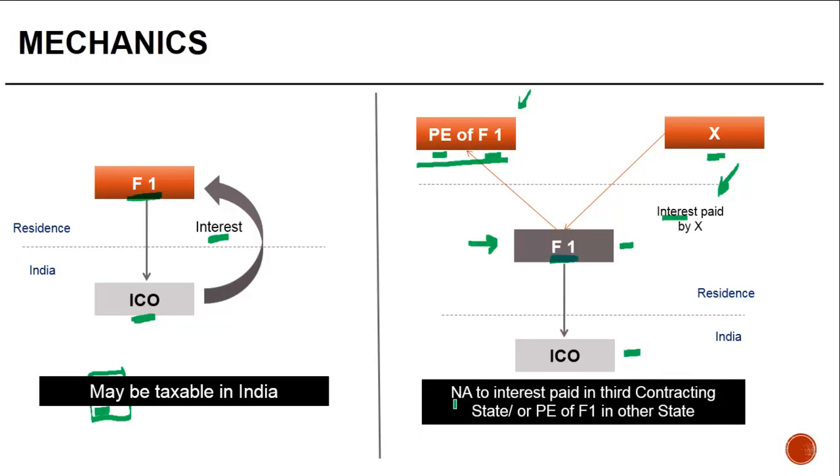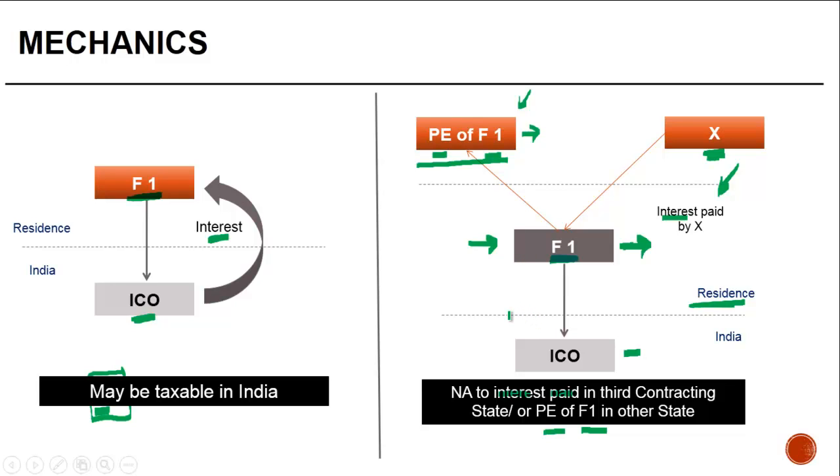So Article 11 is not applicable to the interest paid in a third contracting state by X, or to a PE of F1 in another state. Even if F1 were to pay some interest in the state of residence, attributable to the PE, it will not be covered as a part of Article 11.